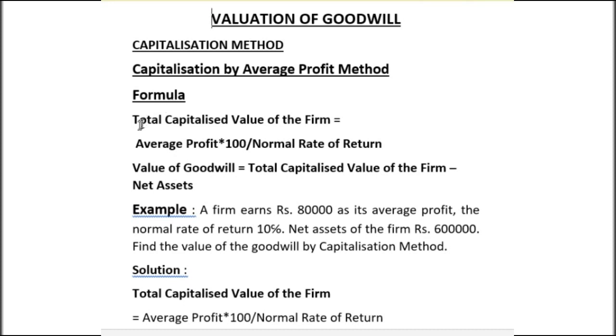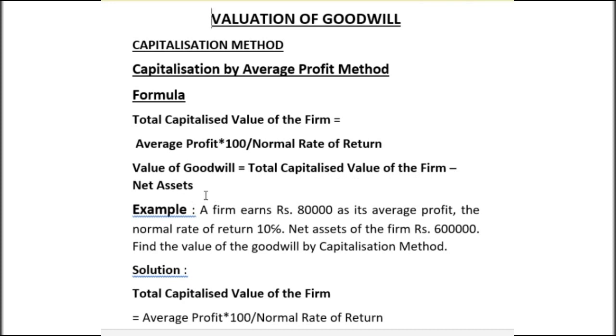So look at the formula. Total capitalized value of the firm is equal to average profit multiplied by 100 divided by normal rate of return. Okay, here the normal rate of return is the same as we use in the super profit method. Now value of goodwill is total capitalized value of the firm minus net asset.